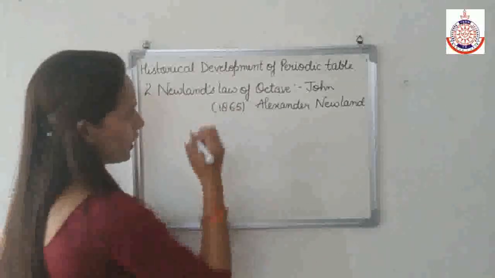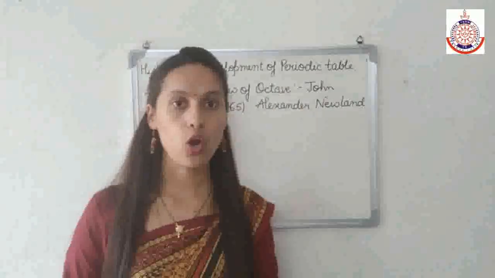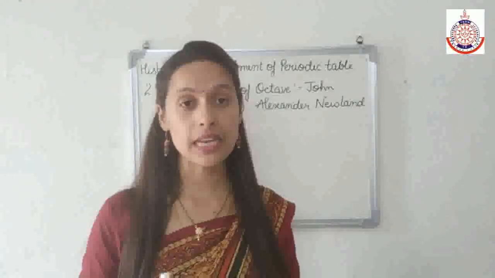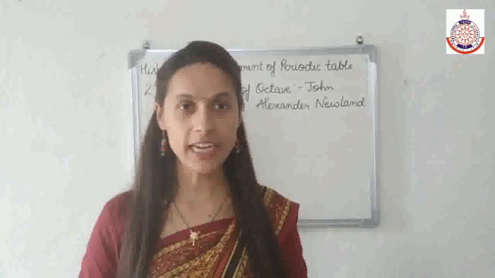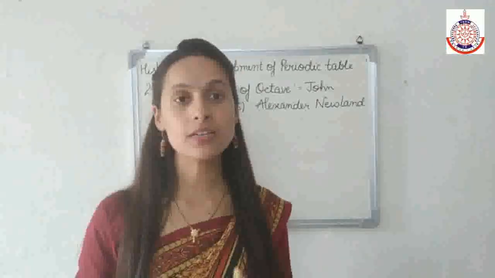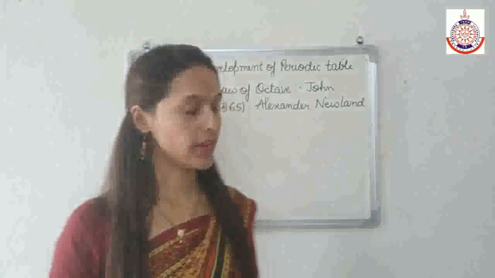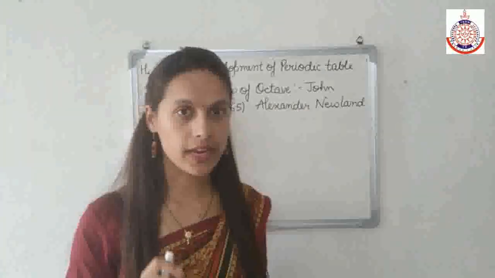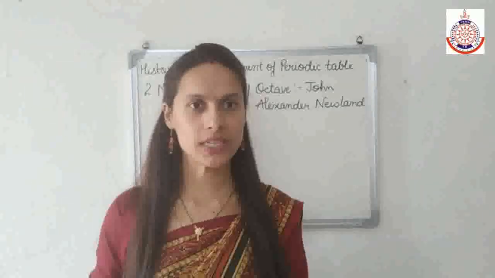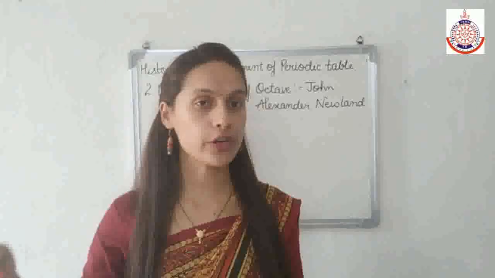Now, in 1865, John Alexander Newland observed that when lighter elements are arranged in increasing order of their atomic weight, then the properties of every 8th element are similar to the first one. Clear? When lighter elements, meaning light-weighted elements, are arranged in increasing order of atomic weight.